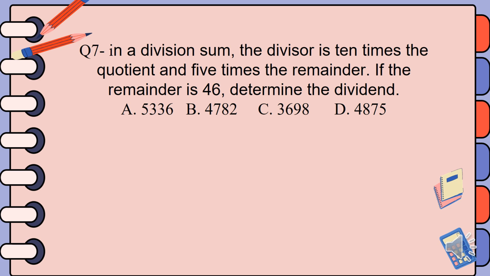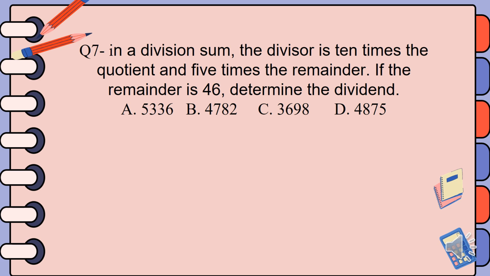So I have question number 7, and question number 7 says that in a division sum the divisor is 10 times the quotient and 5 times the remainder. If the remainder is 46, determine the dividend. A 5,336, B 4,782, C 3,698, D 4,875. So which of these choices is the correct answer for the question?